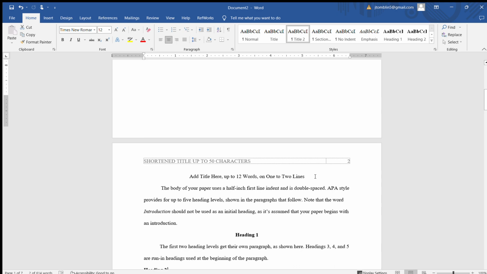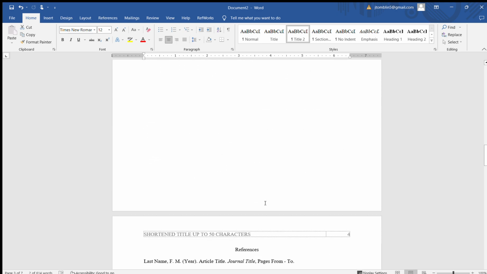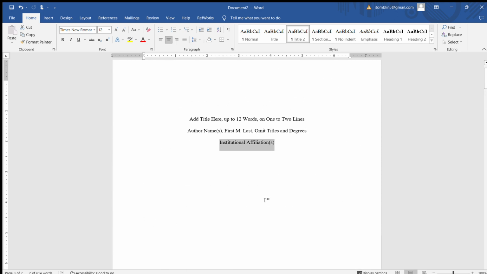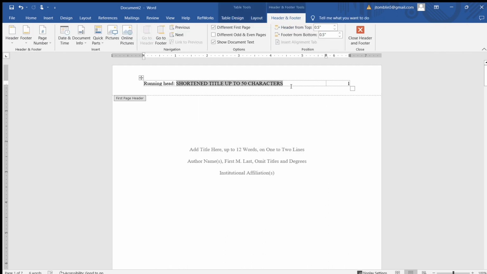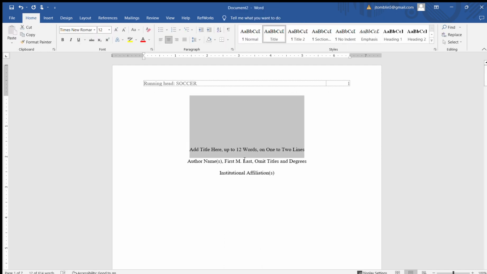This is an APA template that you're going to be able to hopefully download and use, whether it's for this class or for future classes. In your running head here, this will just be a shortened title. I'm just going to use an example: soccer. We're going to talk about soccer in this paper because I love soccer. So in our running head, it will say SOCCER in capitalized letters. And then I'm going to go ahead and close that. And then I'm going to go, Learning to Play Soccer.